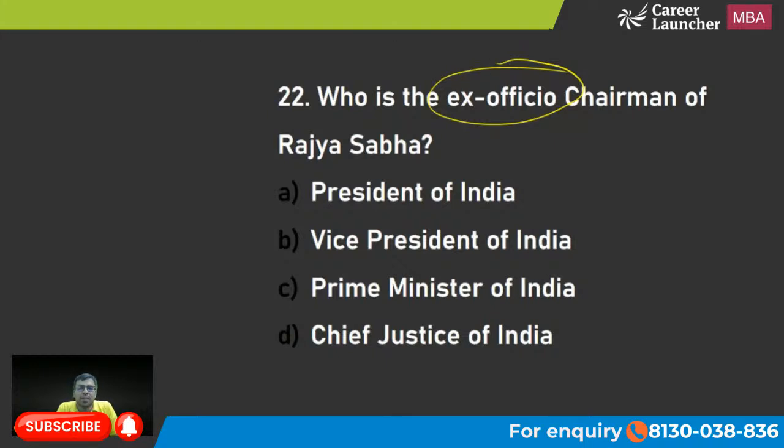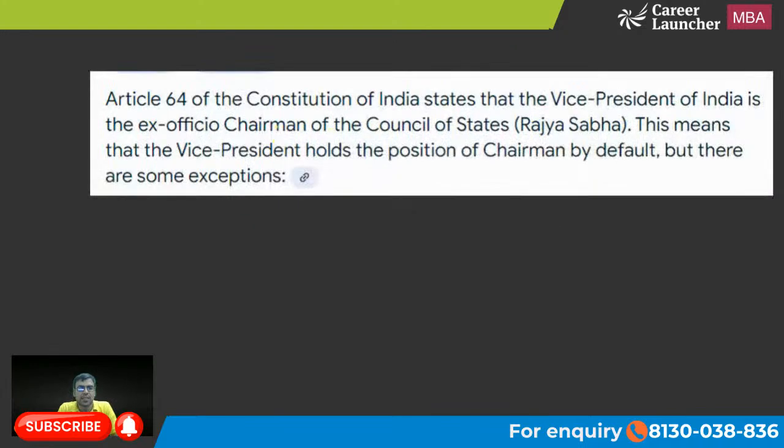Ex officio chairperson means whosoever is holding this post will automatically become the chairman of Rajya Sabha. The right answer is B. Yes, Moksha, Shah and Harshit, right? Vice President of India, Article 64 mentions the ex officio chairman of Rajya Sabha.